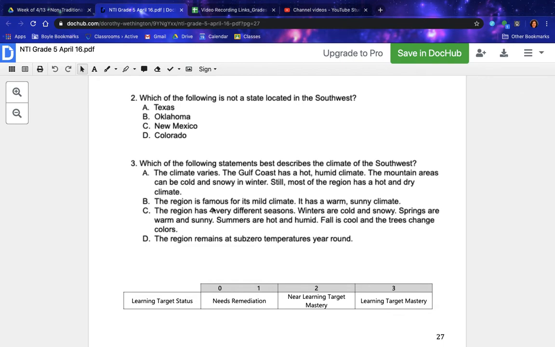B. The region is famous for its mild climate. It has a warm, sunny climate. C. The region has 4 very different seasons. Winters are cold and snowy. Springs are warm and sunny. Summers are hot and humid. Fall is cool and the trees change colors. And D. The region remains at sub-zero temperatures year-round.